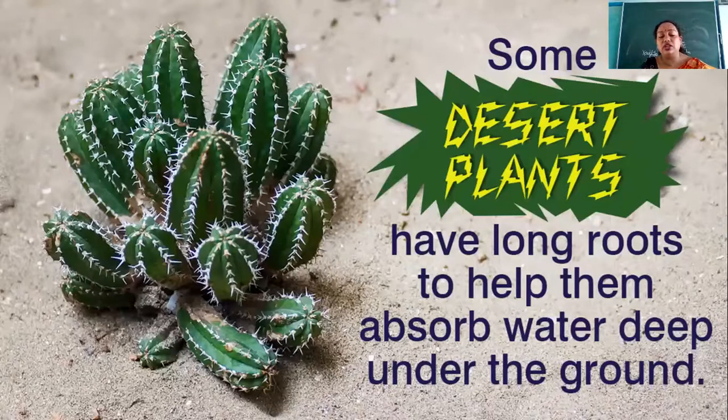Okay, the extra water is lost from the body of the plant through transpiration. But here in the desert area, as you know, there is a scarcity of water, or there is very less amount of water available for the plants as well as animals. So therefore there is an adaptation in these plants. And what is that special feature? The special feature is the leaves of the plant, they get reduced to spines.